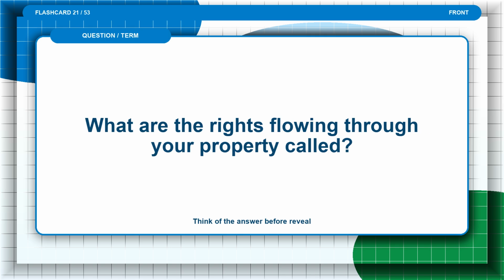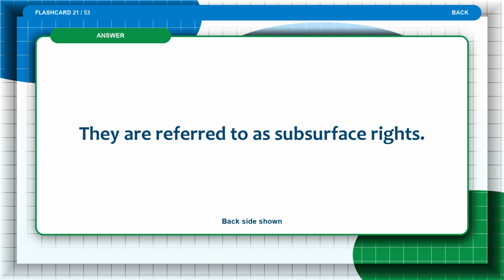Flashcard 21. What are the rights flowing through your property called? Think of the answer before the reveal. The answer is: they are referred to as subsurface rights.